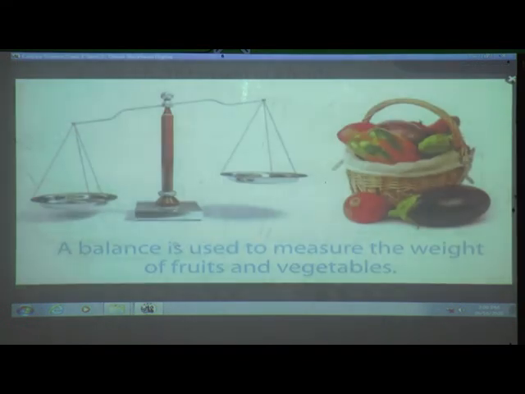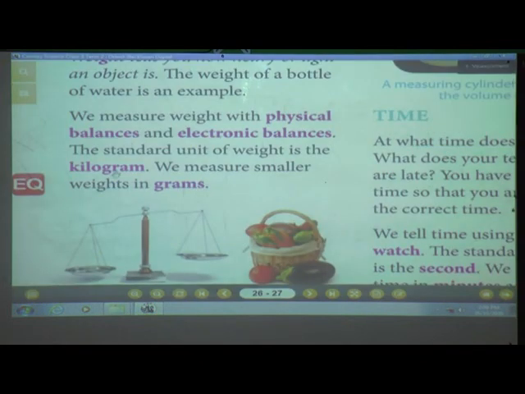See this, the balance is used to measure the weight of fruits and vegetables. When you go to the vegetable market now, you will find it like this. They measure fruits and vegetables. You go to the market and ask, give me pav kg potatoes or 1 kg tomatoes, isn't it? If you are asking more than 1 kg, we say that is the standard unit of kilogram.